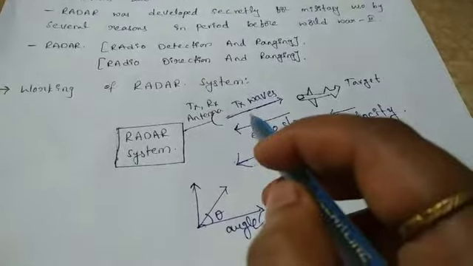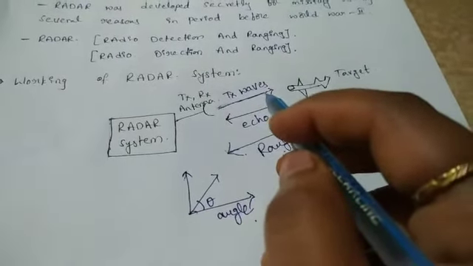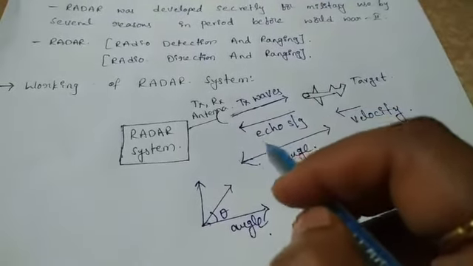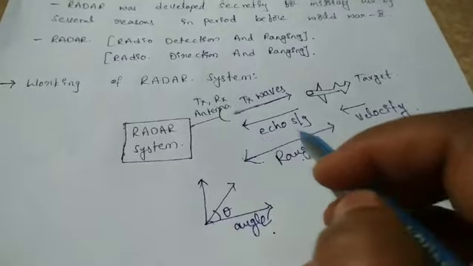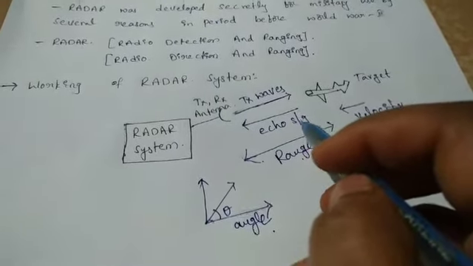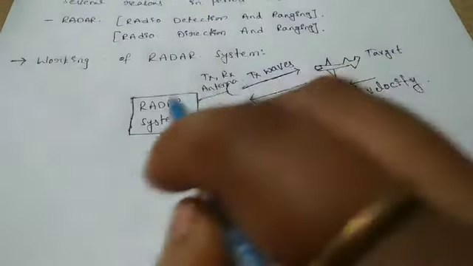This is the transmitted wave. These transmitted waves are reflected back by the target. The reflected signal is also called the echo signal. This is the reflected signal, that is nothing but an echo signal. The echo signal comes back to the radar system.